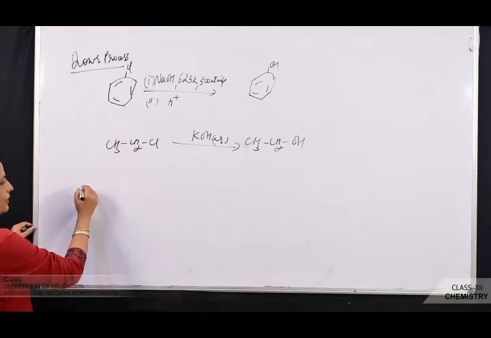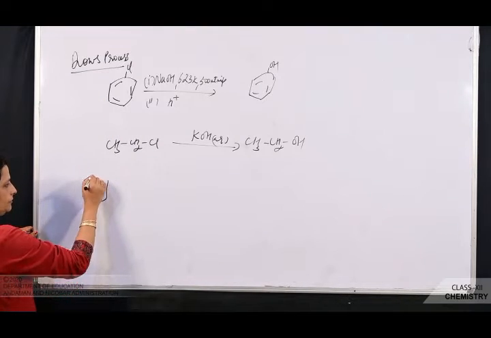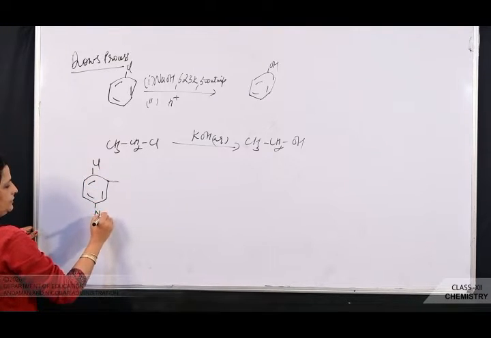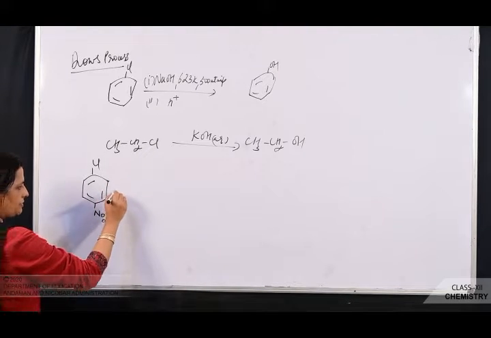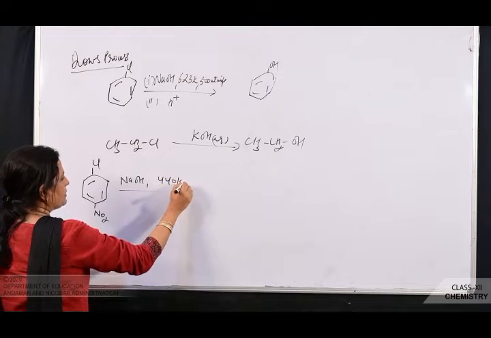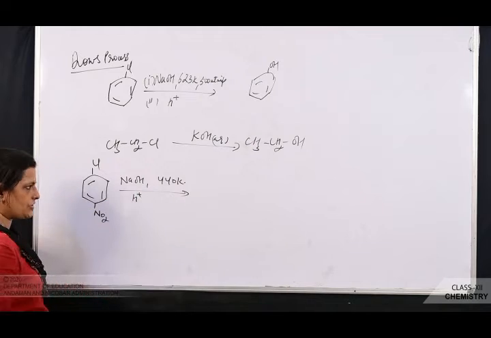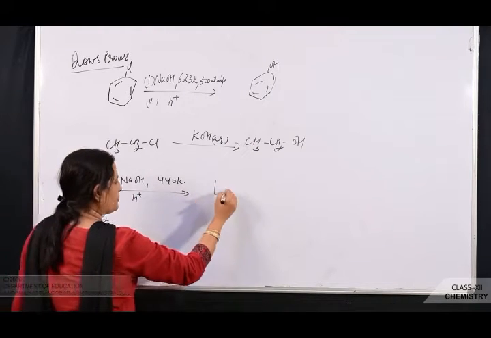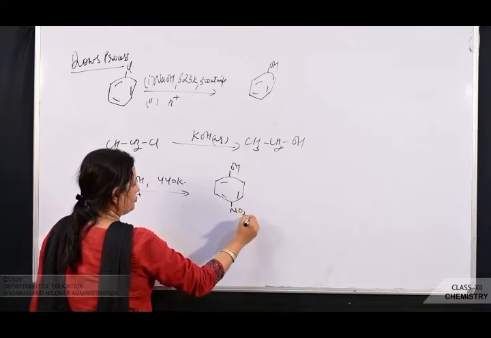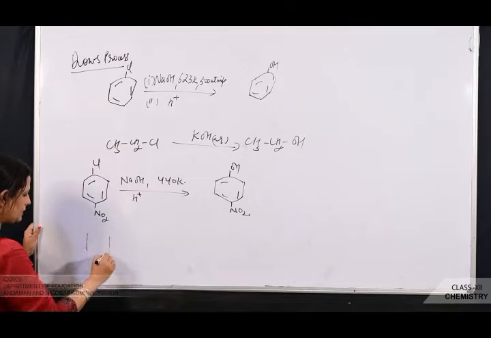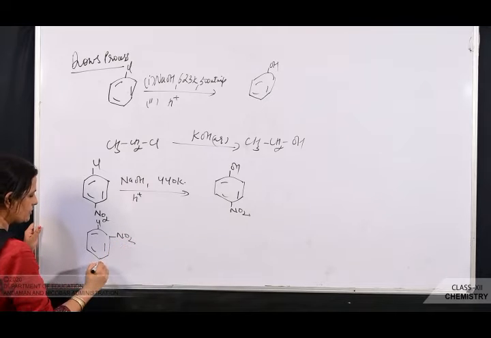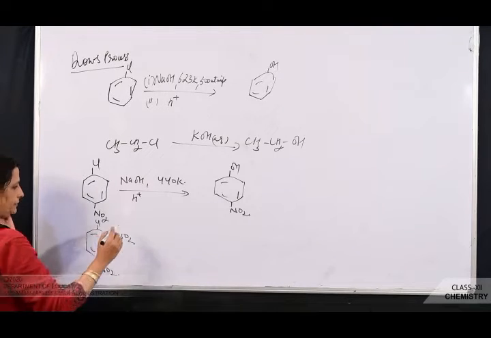Now the same thing, I'm just going to write a few reactions here. See here. I'm introducing a NO2 group at the para position. Then I'm going to treat it with sodium hydroxide and the temperature required is 440 Kelvin, followed by acidification. So the product you're going to get is phenol, and you have at the para position the NO2 group. Then next what I'm going to do is, again in the ortho position also I'm going to put a NO2 group.